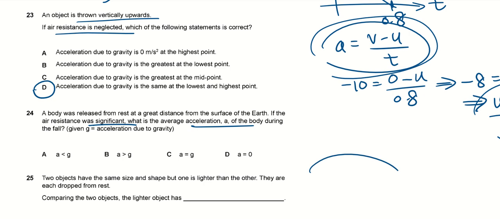So this is earth, the body was released here. So as it's falling, what are the forces acting on it? What else? They have air resistance, right? So then what will be the average acceleration? It will be A.